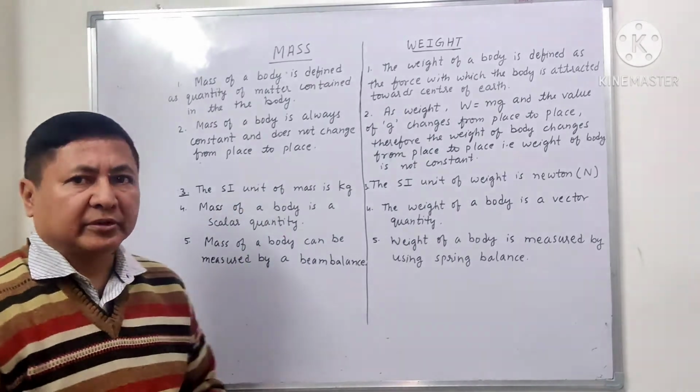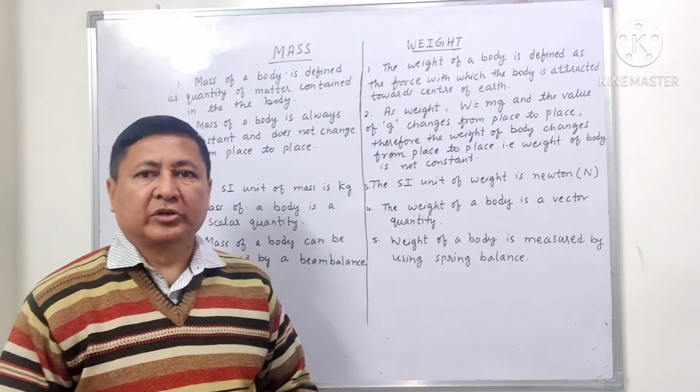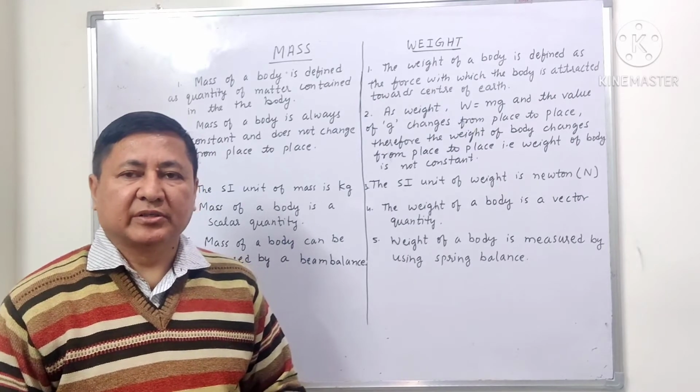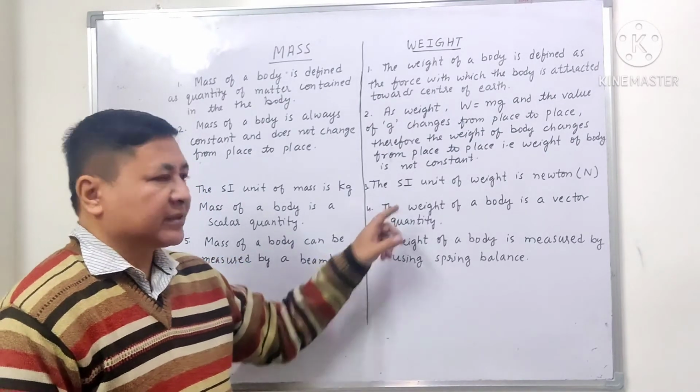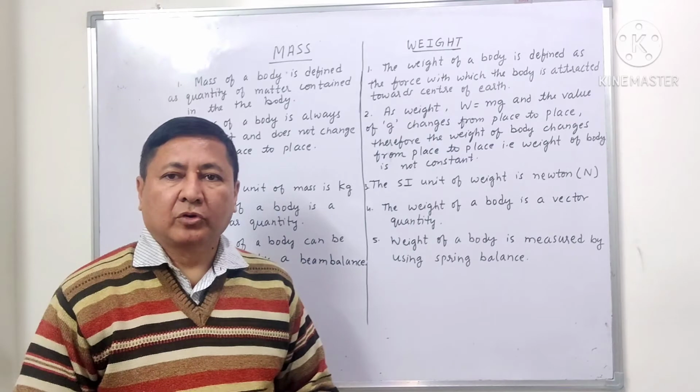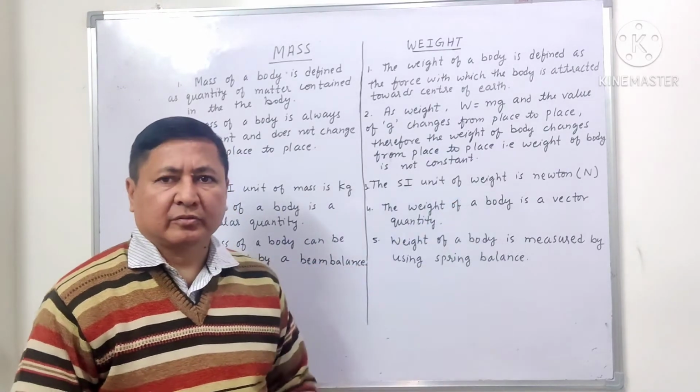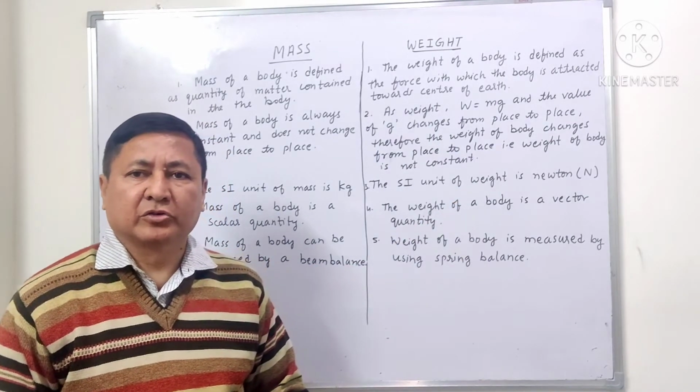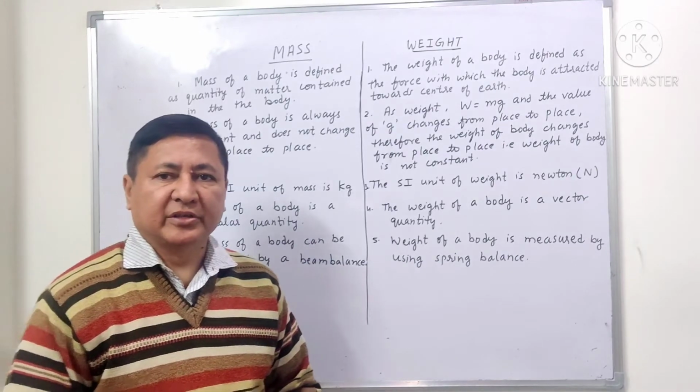Now the units. The SI unit of mass, as we know, is kg, it is measured in kg, whereas the SI unit of weight, which is the same as that of force, is Newton. So the SI unit of weight is Newton.